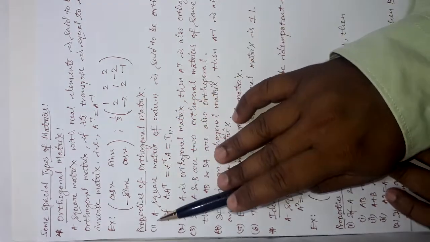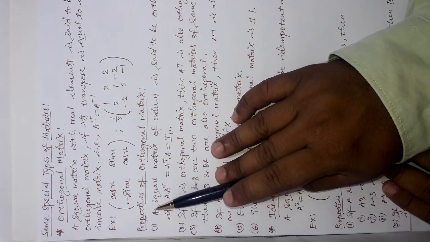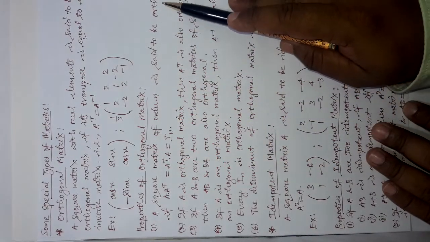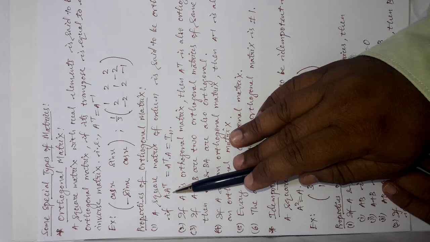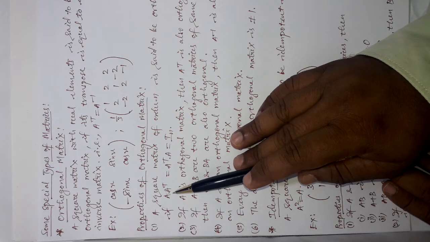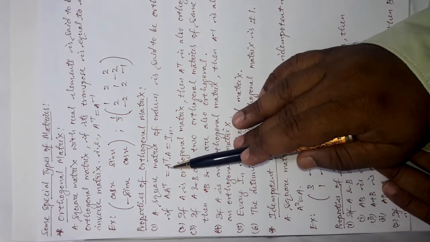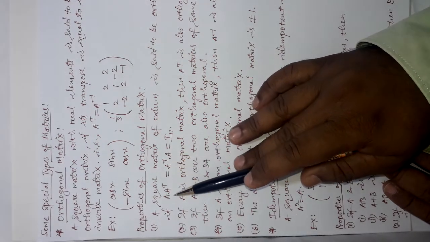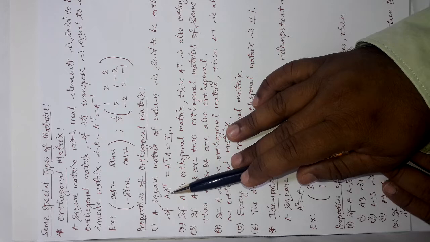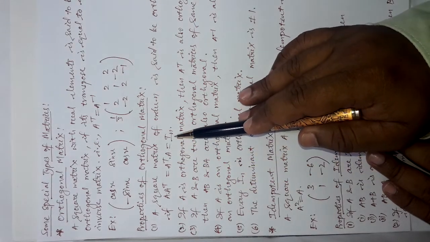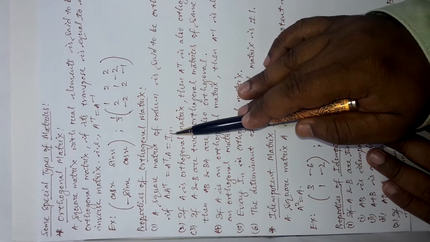Okay, friends. Now, come to the properties of orthogonal matrices. A square matrix A of order n is said to be orthogonal if A into A transpose, that means the product of A with its own transpose in any order, you can keep A into A transpose or A transpose into A, is equal to the identity matrix of the same order n.